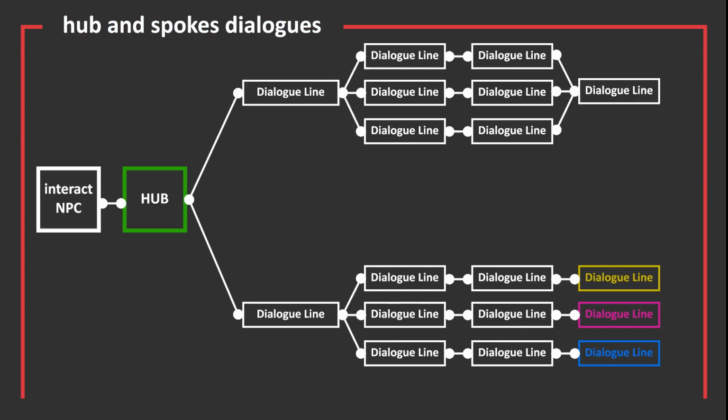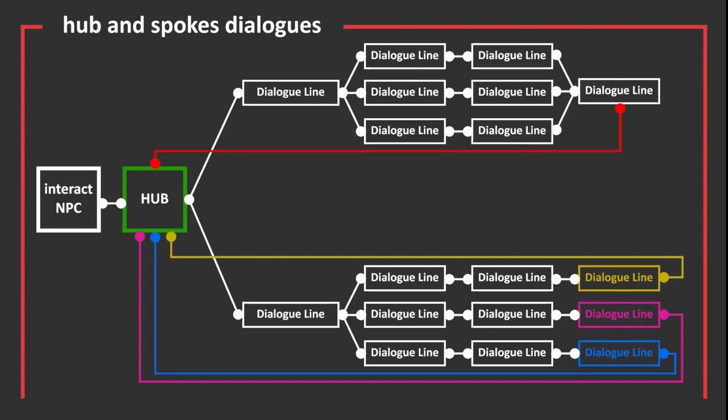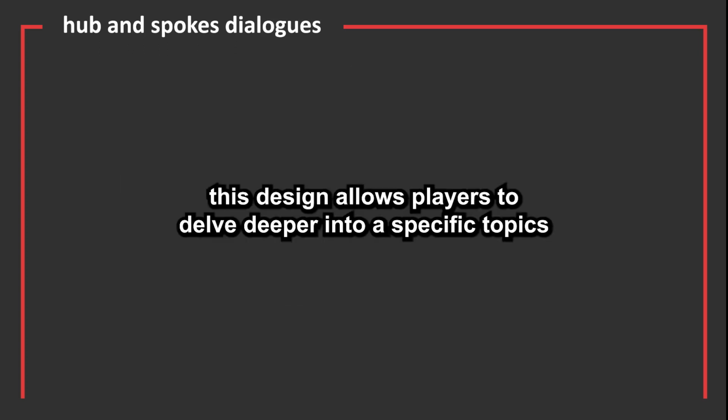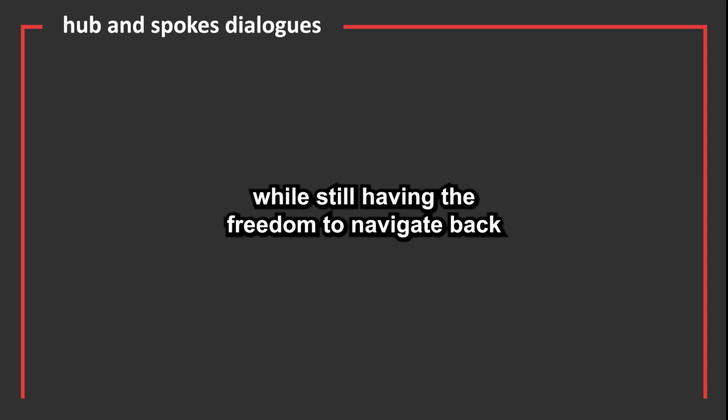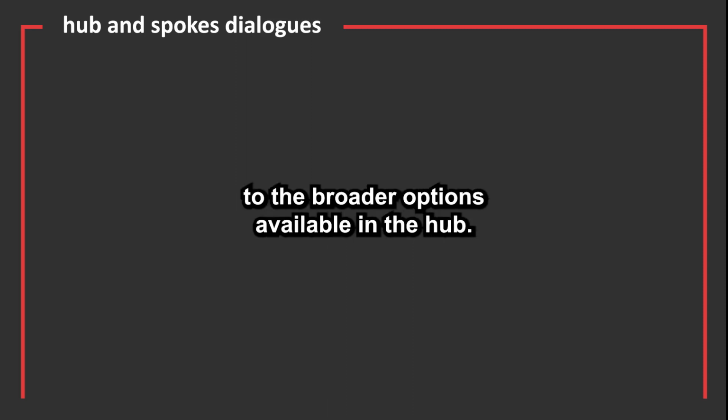In addition to the main hub, some dialogue lines can lead to branching paths or choke points. Even when players engage in these more directed conversations, they will eventually return to the main hub, ensuring that they can explore other options without losing track of the overall dialogue. This design allows players to delve deeper into specific topics while still having the freedom to navigate back to the broader options available in the hub.